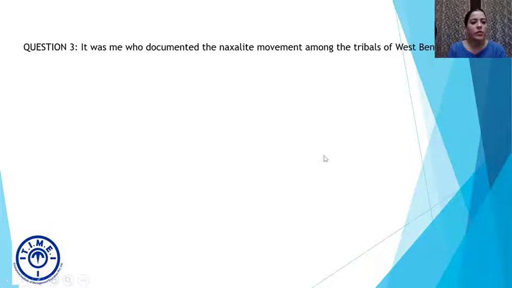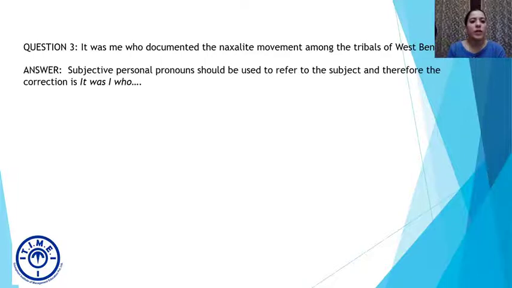All right. Question 3. It was me who documented the Naxalite movement among the tribals of West Bengal. So I am the speaker of the sentence, which means that the subject is me, right? So when I'm using the subject, it should be in the subjective case, which is why it should be it was I who documented the Naxalite movement among the tribals of West Bengal. Since I am the subject, the subjective pronoun should be used.